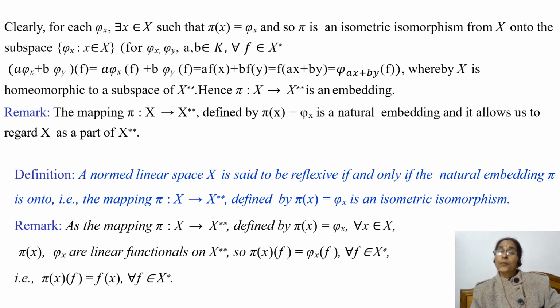And so pi x of f is equal to phi x of f for every f belonging to X star. So we can write here pi x of f is equal to f of x for every f belonging to X star.